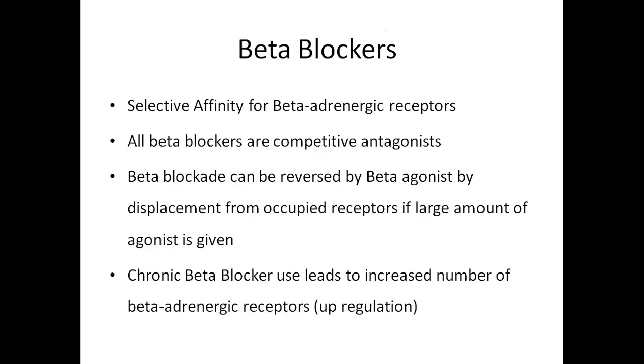Now come to beta blockers. Adrenergic antagonists are alpha blockers and beta blockers. Beta blockers have selective affinity for beta adrenergic receptors. All beta blockers are competitive antagonists. Beta blockade can be reversed by displacement of the antagonist from the occupied receptor if a large amount of agonist is given. Chronic beta blocker use leads to an increased number of beta adrenergic receptors, that is, it causes upregulation.